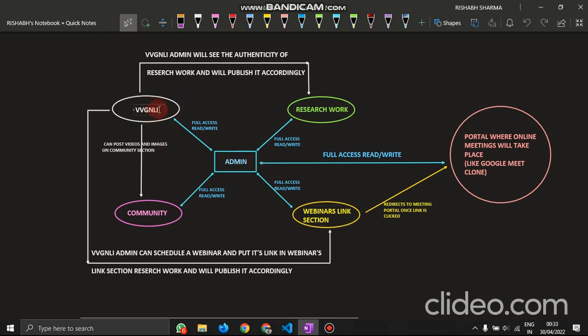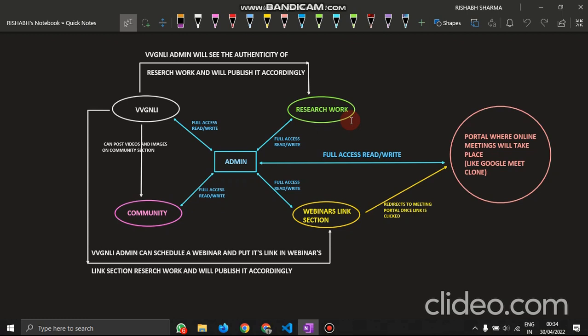And the VVGNLI admin can check the authenticity of the research work. One thing we have kept in mind: if someone wants to get their research work published, he first has to submit his request, and that request is authenticated and verified by the VVGNLI admin.